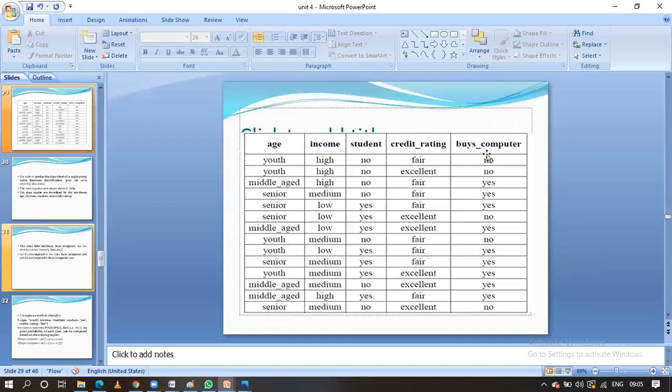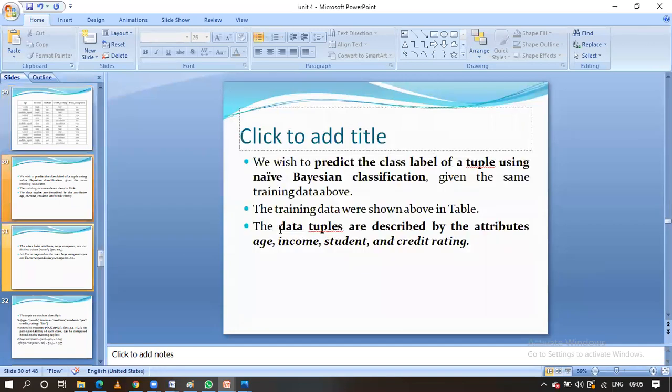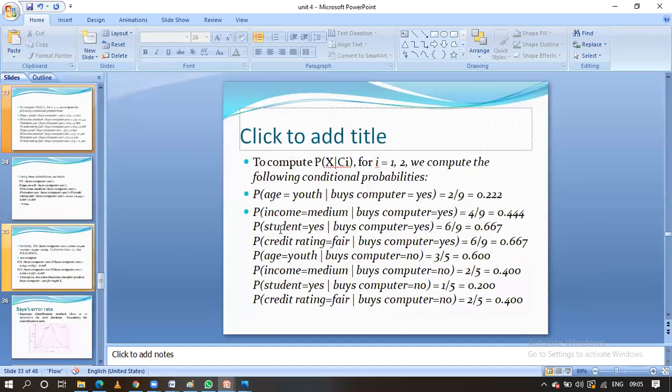When buying computer equals yes, how many youth are there? That is the posterior probability, guys. That is the probability of age equal to youth given buying computer equal to yes, that is 2 by 9, guys. The probability value we got here. Likewise, income equal to medium given buying computer equal to yes. This one you have to tell, guys.